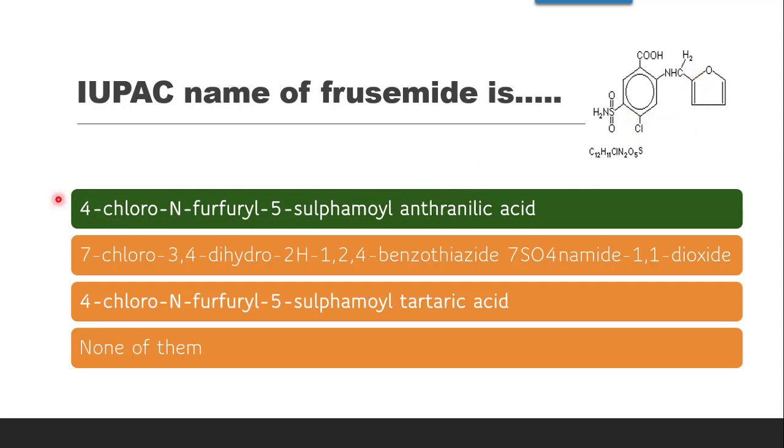So the correct answer is 4-chloro N-furfuryl 5-sulfamoyl anthranilic acid. When furan is along with CH2 it is furfuryl. Fourth position chloro, fifth position sulfamoyl, and it is N-furfuryl anthranilic acid. This benzene ring with COOH and NH2 is anthranilic acid, CH2 and furan is furfuryl, SO2NH2 is sulfamoyl, and this is chlorine. The correct answer is 4-chloro N-furfuryl 5-sulfamoyl anthranilic acid.